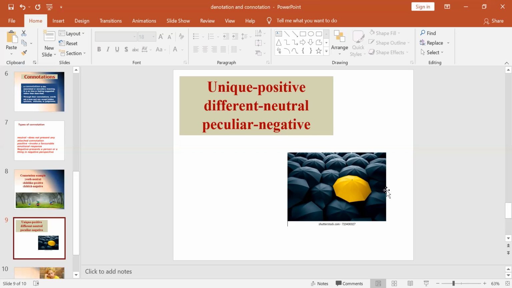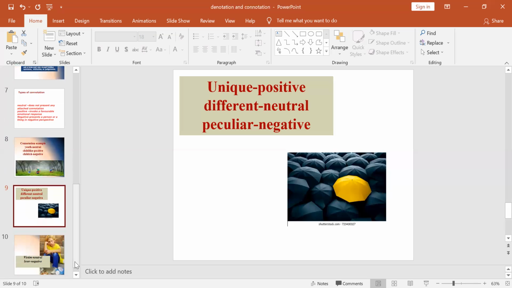So there is only one picture, but you can give three different perspectives. If you are neutral, you say different. If you are negative, you use the word peculiar. If you use a positive connotation, you use the word unique. I hope now you are clear about the types of connotation.